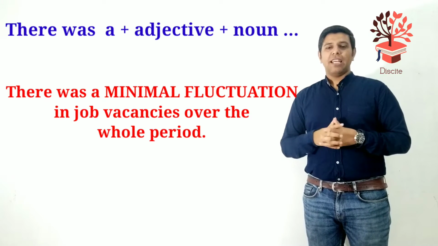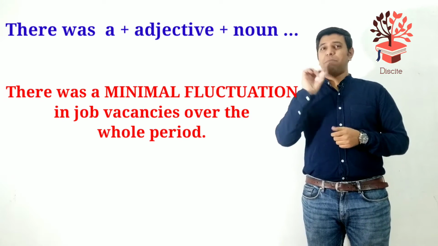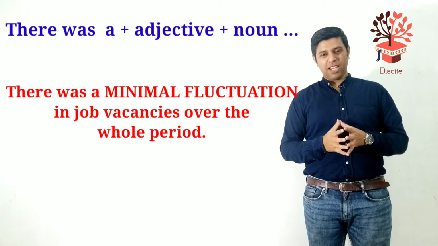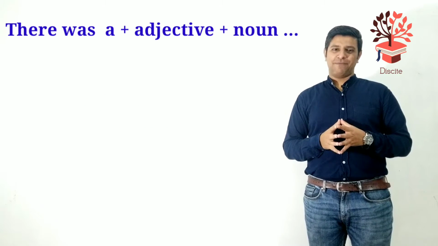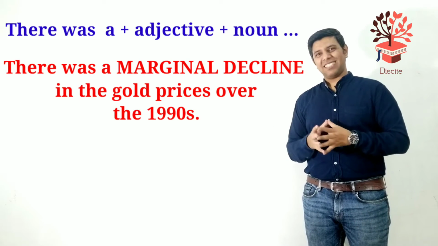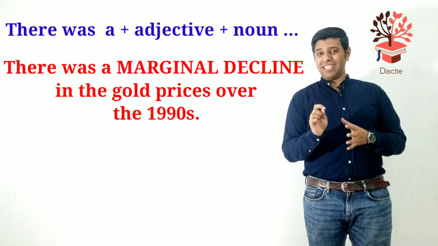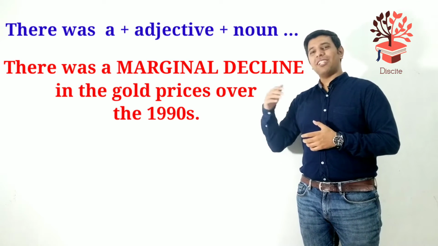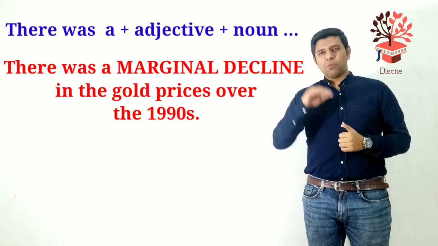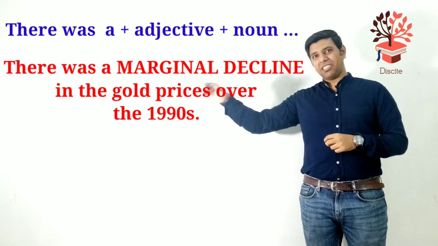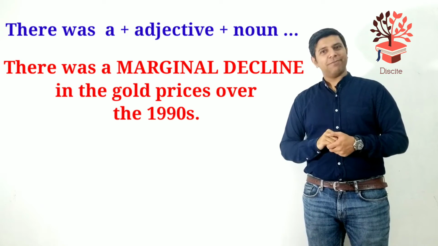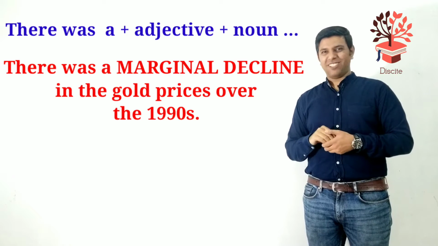So let's have a look at this again. There was a minimal, it means not huge, there was a minimal fluctuation in job vacancies over the whole period. Okay, let's have a look at the fourth sentence now. There was a marginal decline in the gold prices over the 1990s. Marginal, like not huge, very little. So marginal decline, it means over the whole 1990s, from 1990 to 1999, the gold prices came slightly down. So a marginal decline, not a big one.